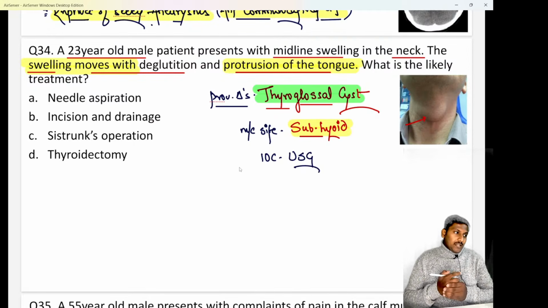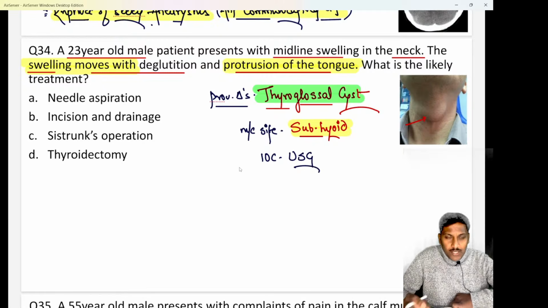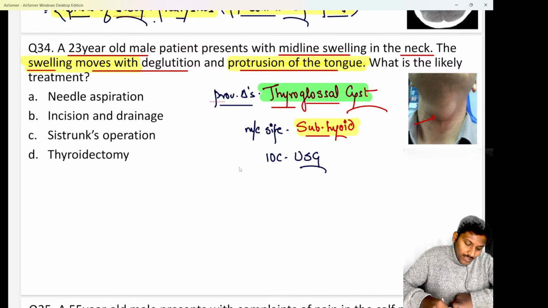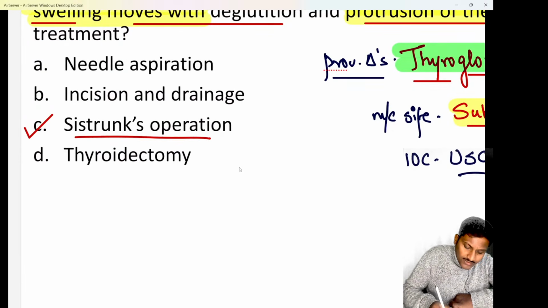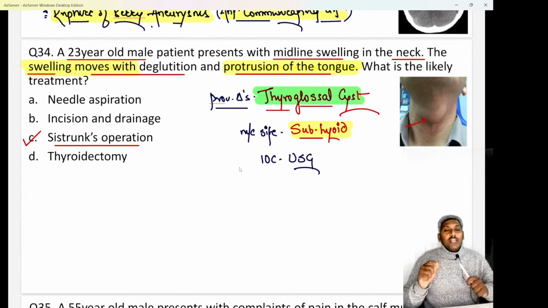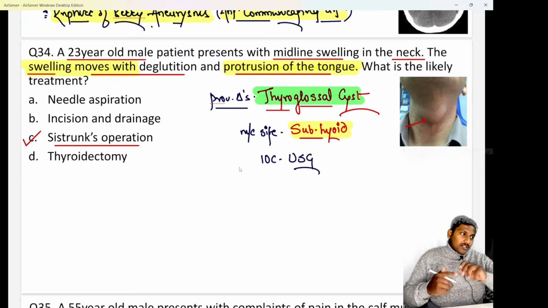And the treatment, if they ask you, do remember the best treatment for a case of thyroglossal cyst or a case of thyroglossal fistula. Whether they say cyst or fistula, the treatment of both is the same, and that is nothing else but option C, Sistrunk's operation or Sistrunk surgery. Repeated question. We know in Sistrunk's operation we will try to remove the thyroglossal cyst, the thyroglossal tract, and even a part of the hyoid bone is removed. That is known as Sistrunk's operation.